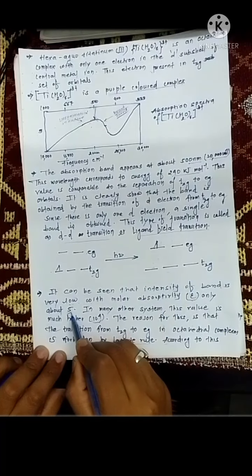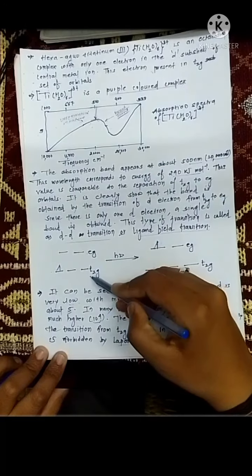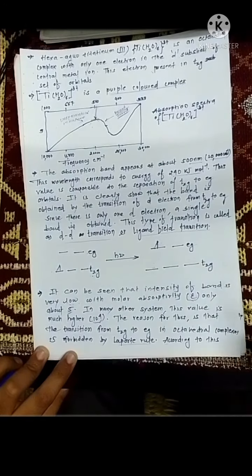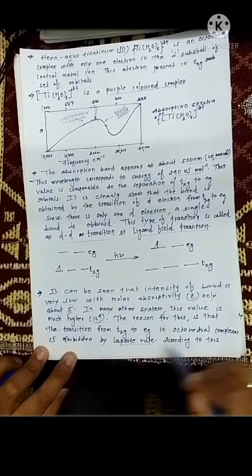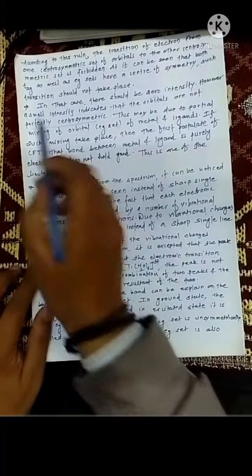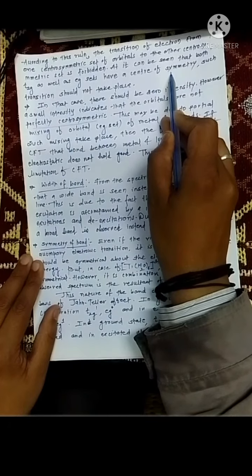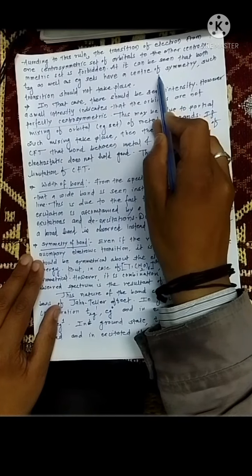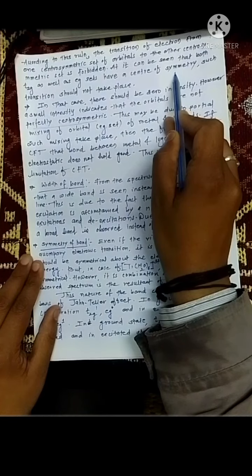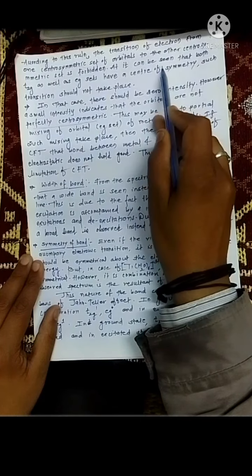Now we are going to discuss why this value is very low. The reason is that this transition, from T2g to Eg in an octahedral complex, is forbidden by the Laporte rule. Why is it forbidden by the Laporte rule? Because both the T2g and Eg sets of orbitals have a center of symmetry, and according to the Laporte rule, gerade to gerade and ungerade to ungerade orbital transitions are forbidden. Because of this, the transition is forbidden by the Laporte rule.